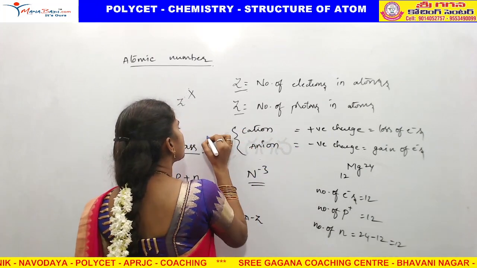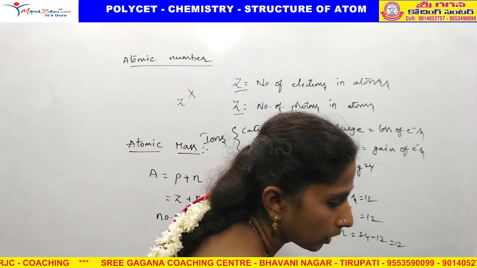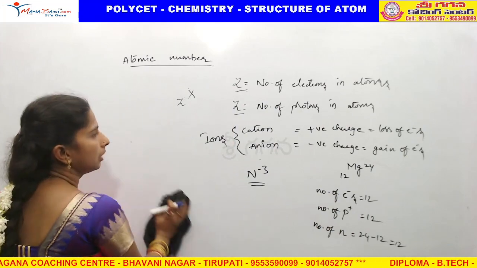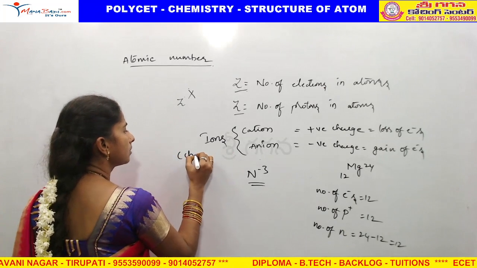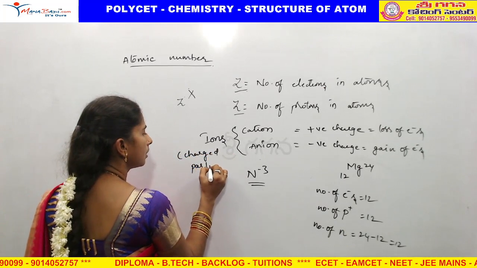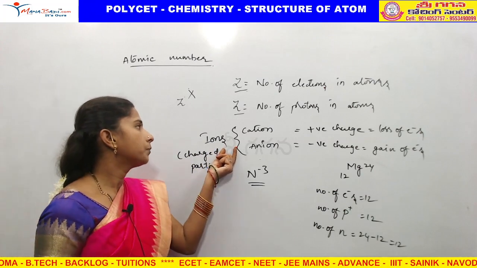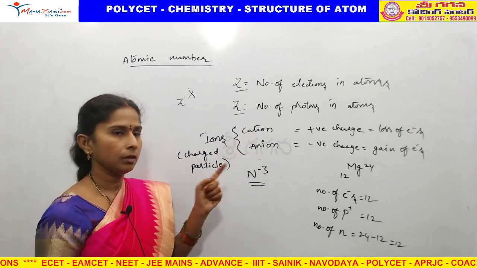So, how many types of ions are there? Now we have clearly discussed ions, I think so. What is the meaning of ion? Ion means charged particle, right? How many types of ions are there? Two types of ions. One is cation, one is anion.